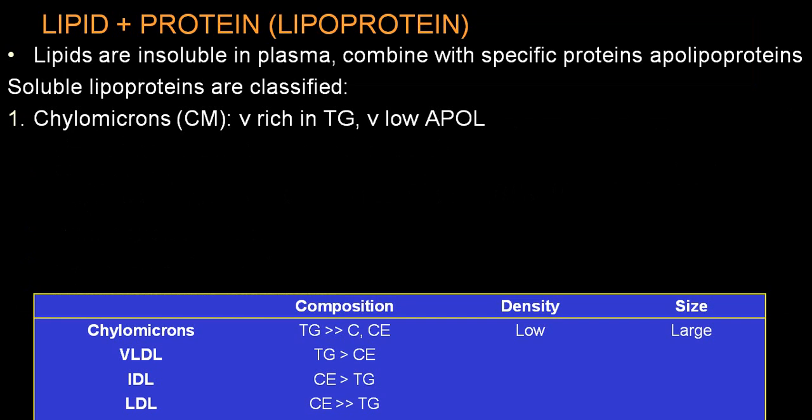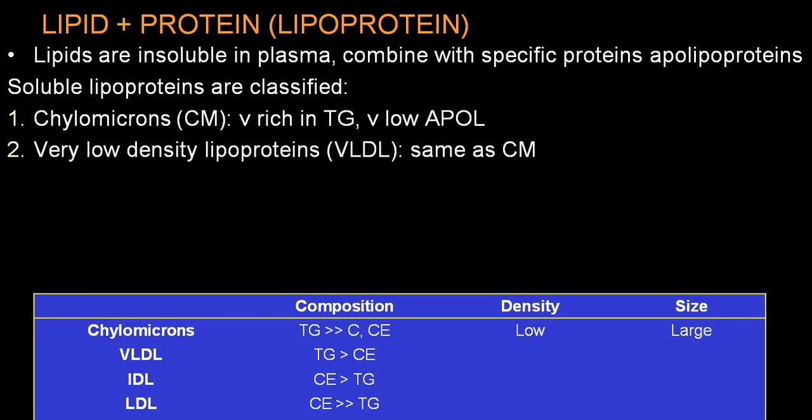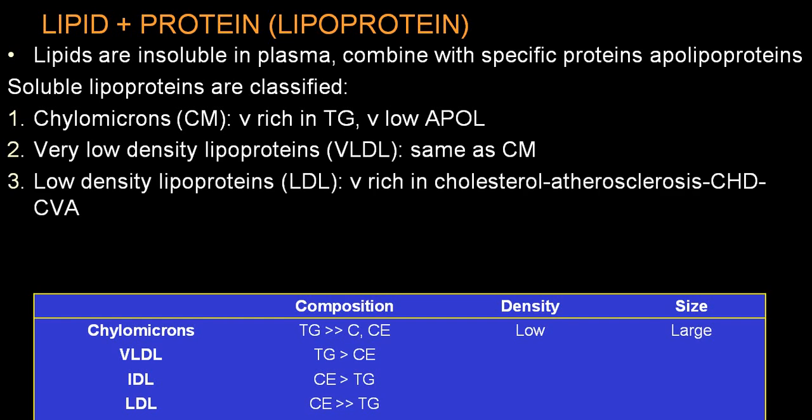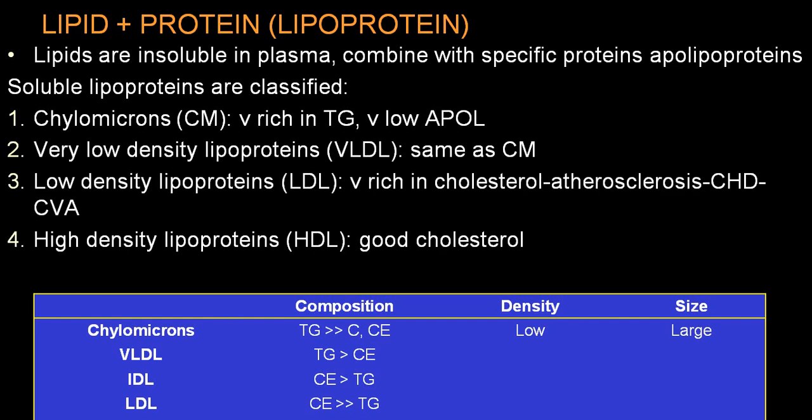When combined with specific proteins, we call them apolipoproteins, and soluble lipoproteins are formed. We call them chylomicrons, which are very rich in TG. Then very low density lipoprotein, low density lipoprotein, and high density lipoprotein. And there is also one term called intermediate density lipoproteins.